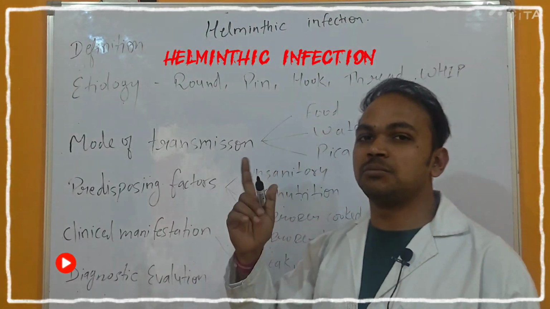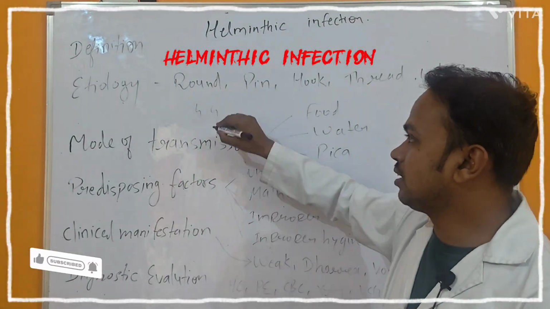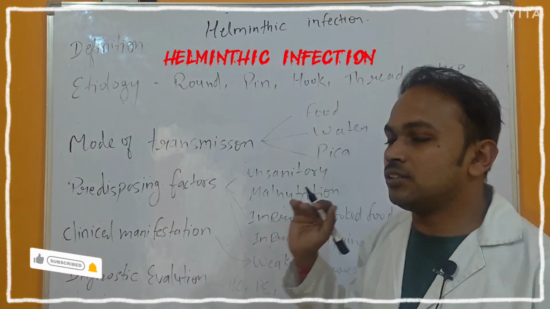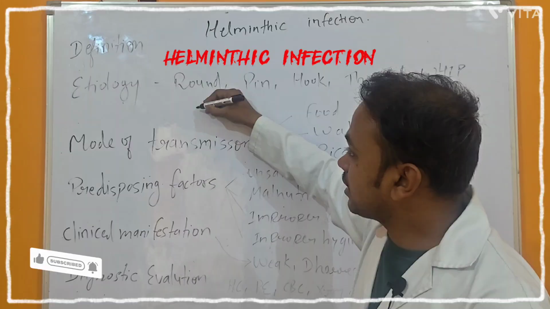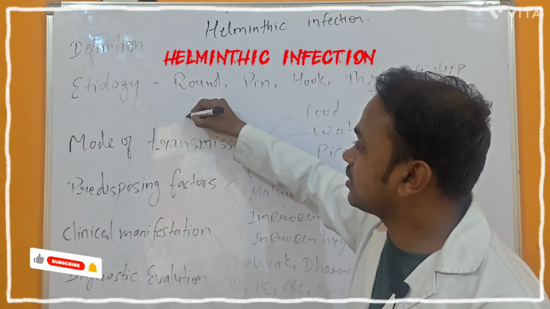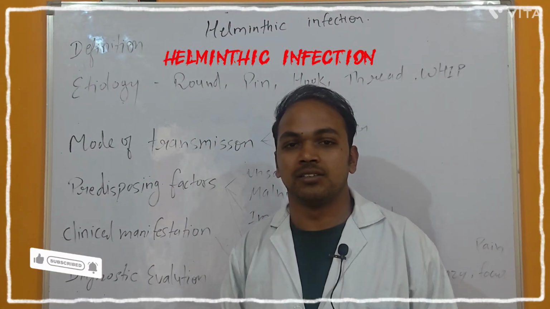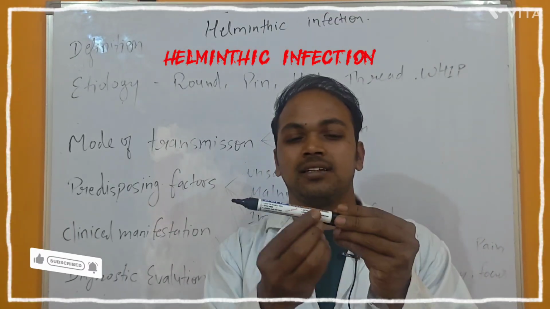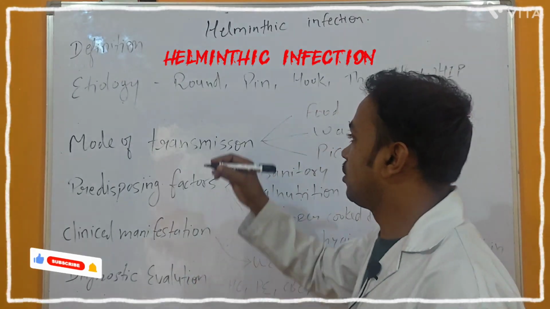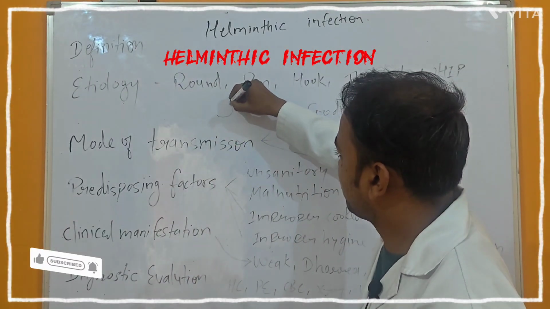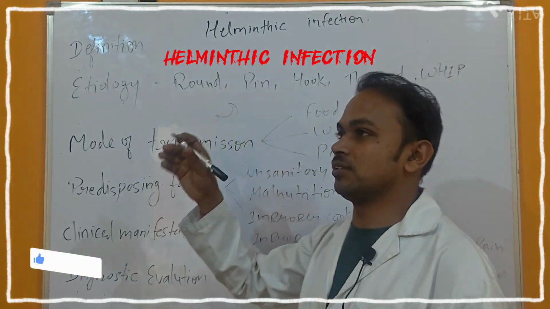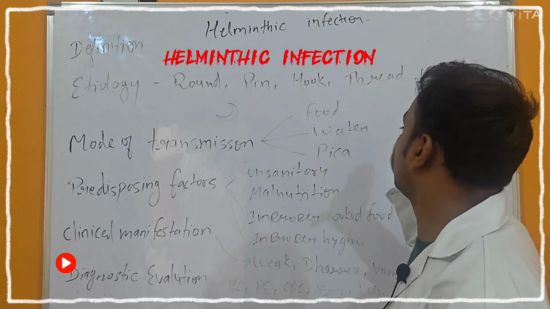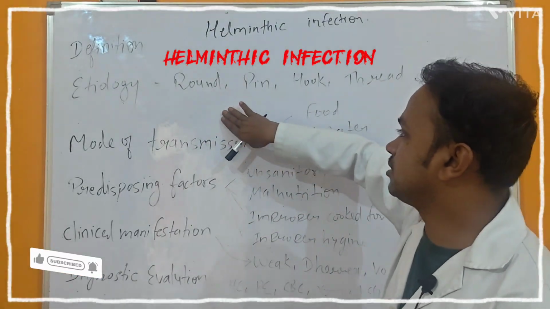Then threadworm means simply a thread-like shape. Then the whip. Here whip means the starting and ending point is narrow and the central line is wide. So the starting line is narrow, the end line is narrow, and the inner part is thick, so it's called whipworm. Like a moon, the starting and ending point is narrow and the center line is wide. So because of the whipworm, there are chances of helminths infection.